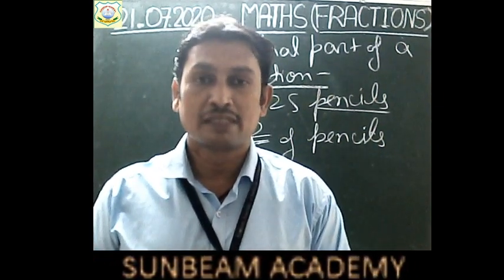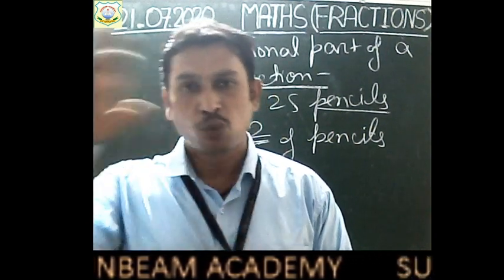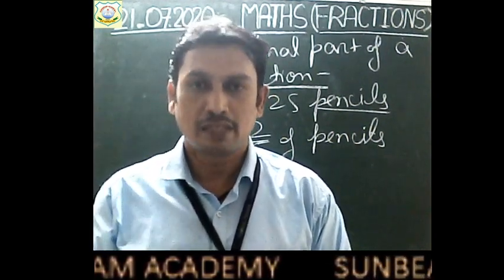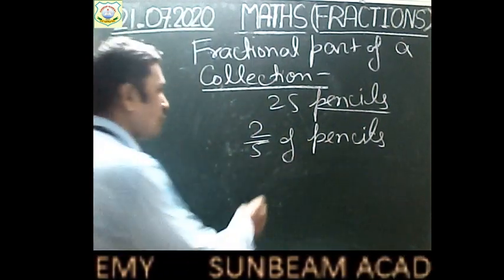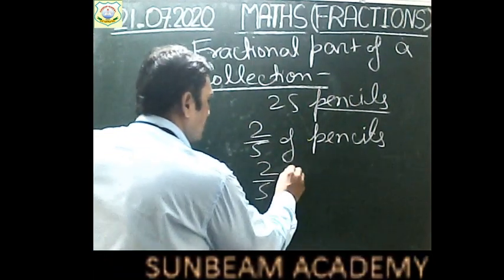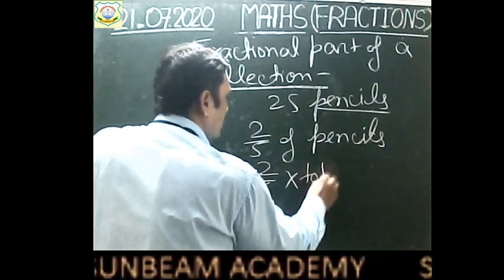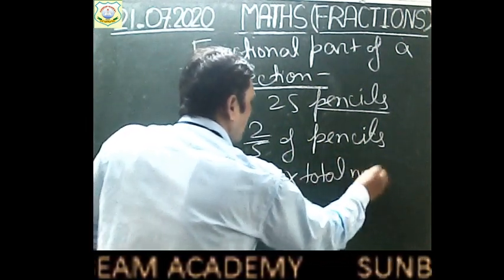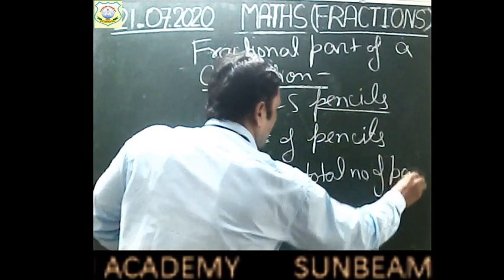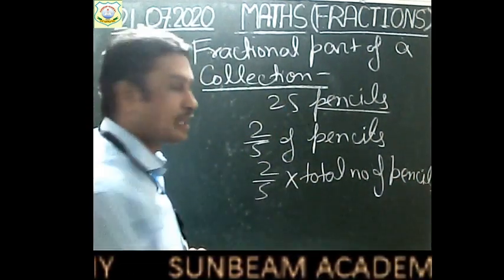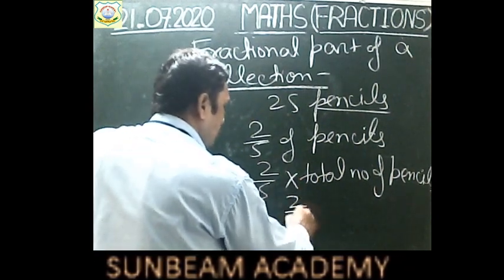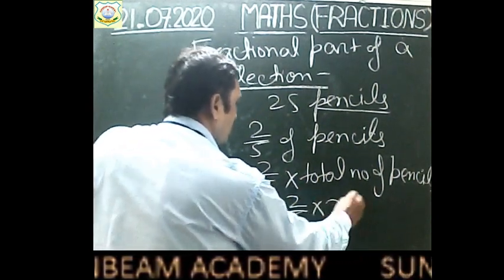In that case, we will multiply the fraction with the total number in the collection. Okay? So to find 2 by 5 of the pencils, we will multiply 2 by 5 with the total number of pencils. Right, children? So you will multiply 2 by 5 into 25.